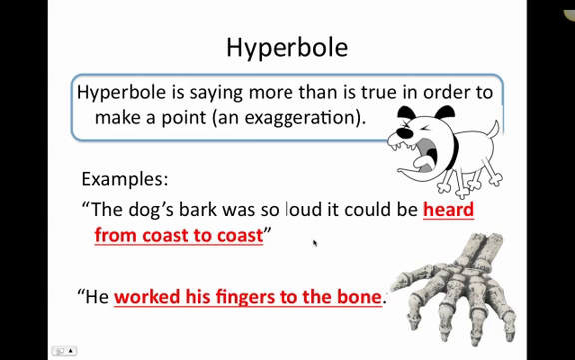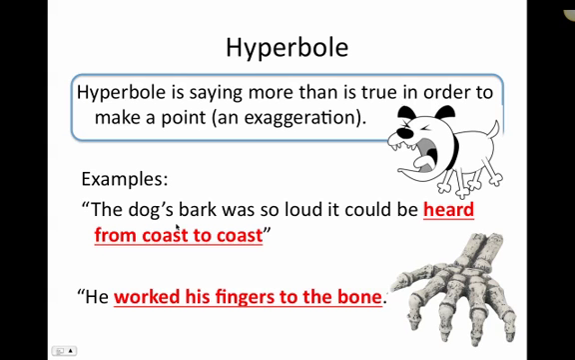Next is hyperbole, and we hear hyperbole a lot in the English language because hyperbole deals with exaggerations, like saying something is bigger or better or more than what is true. I like this definition here. Hyperbole is saying more than is true in order to make a point, an exaggeration.